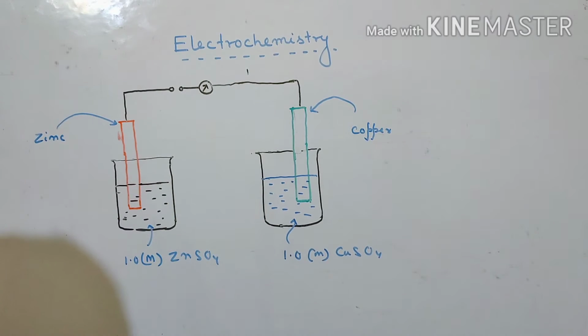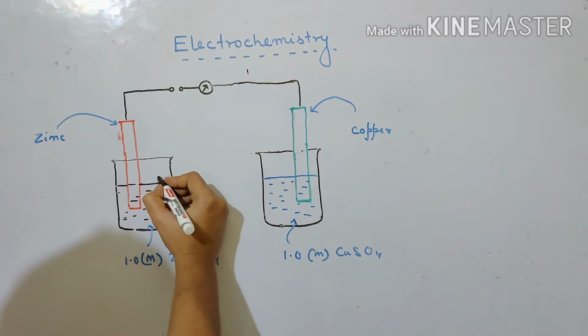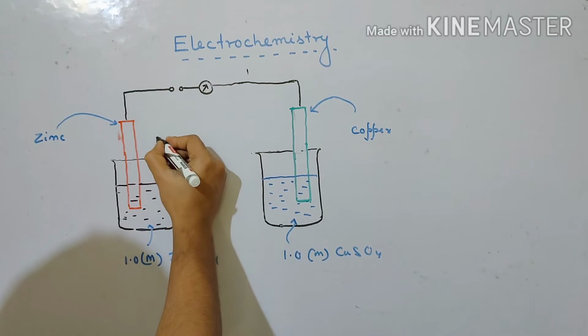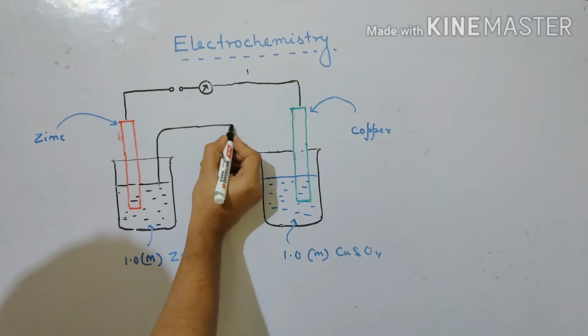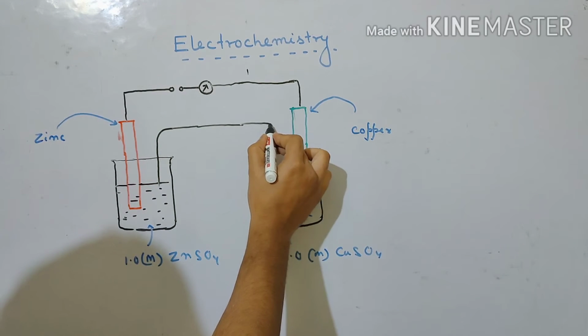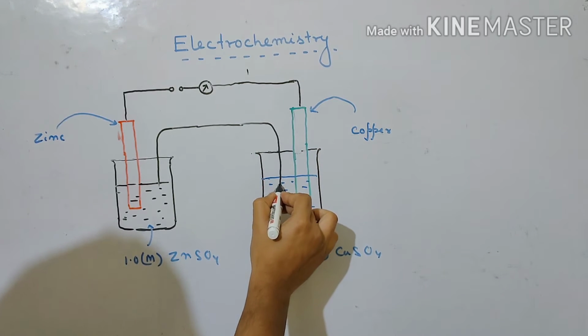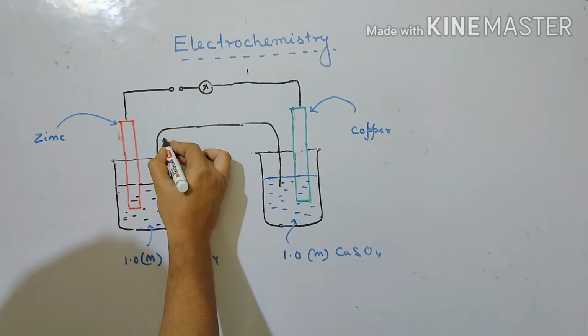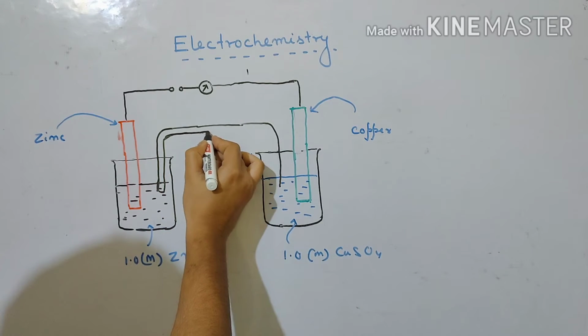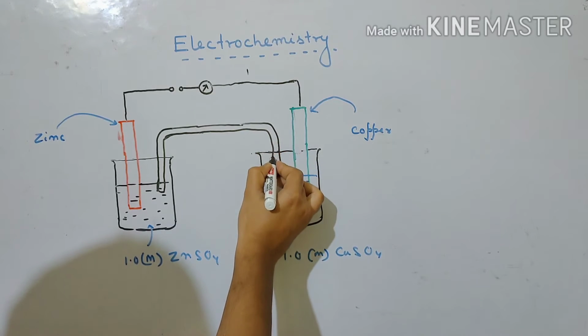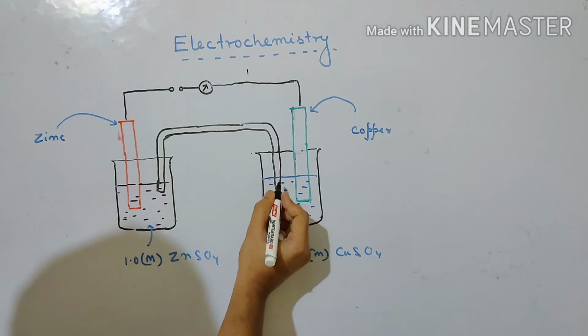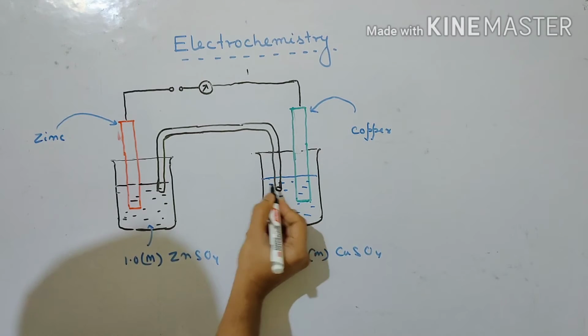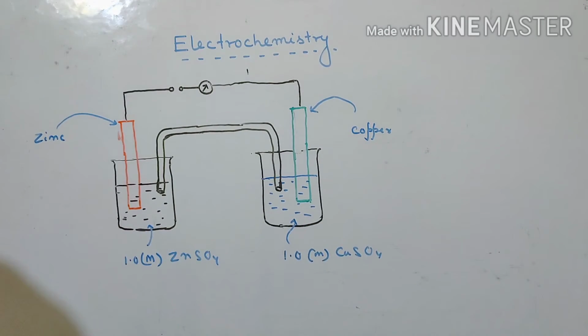And joining these two, a thing called salt bridge is kept. This kind of U-shaped tube, open on both the sides.